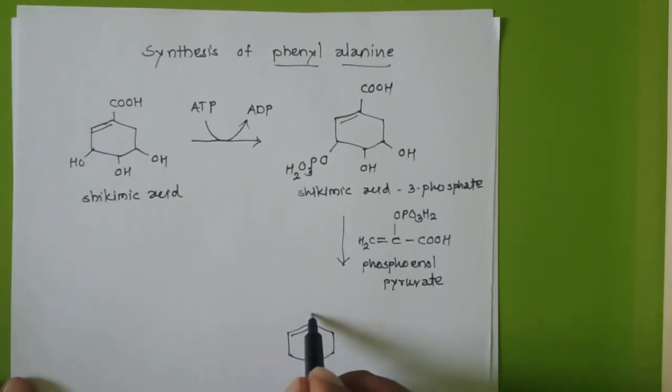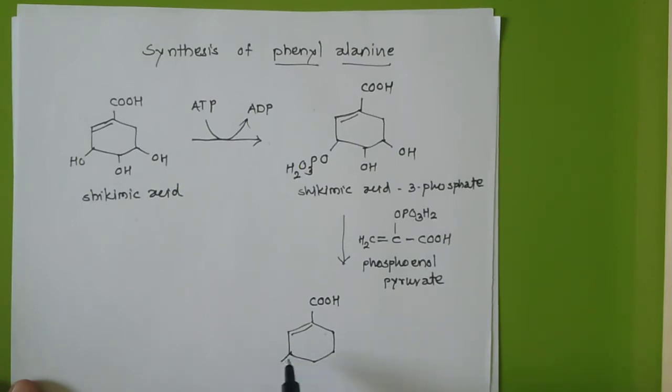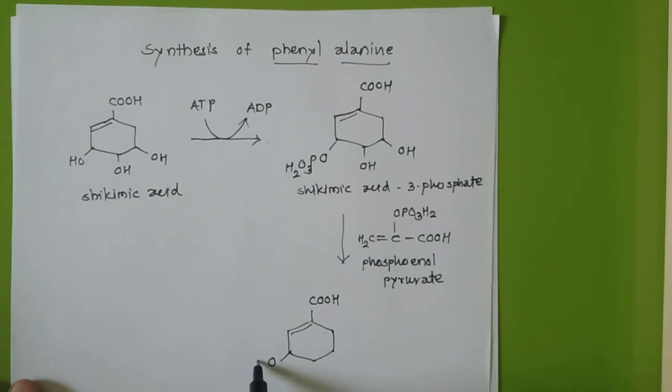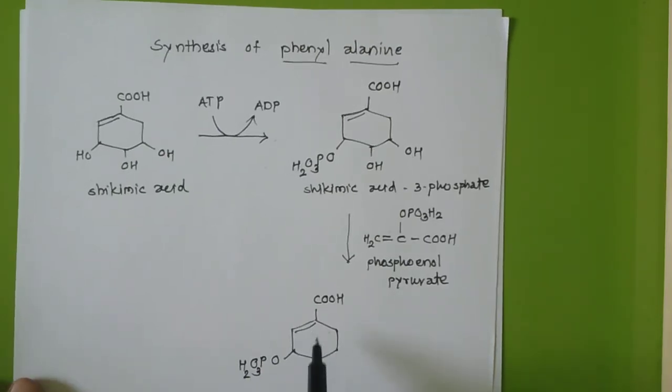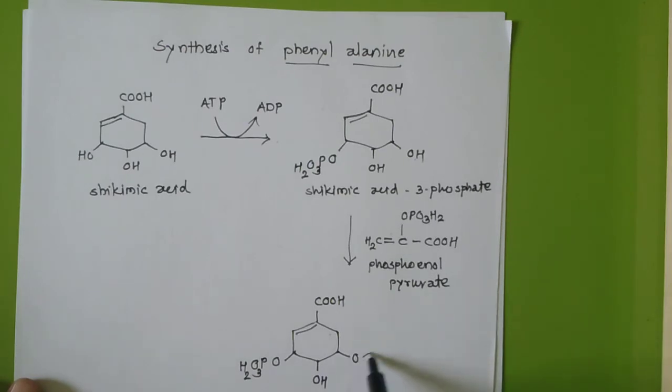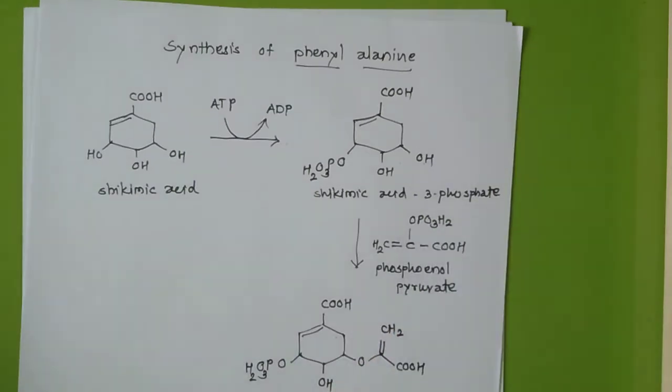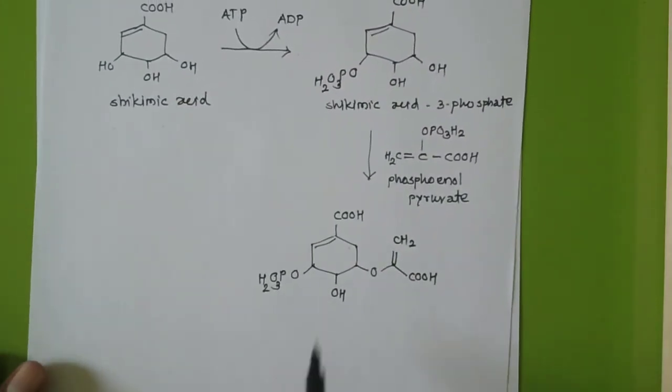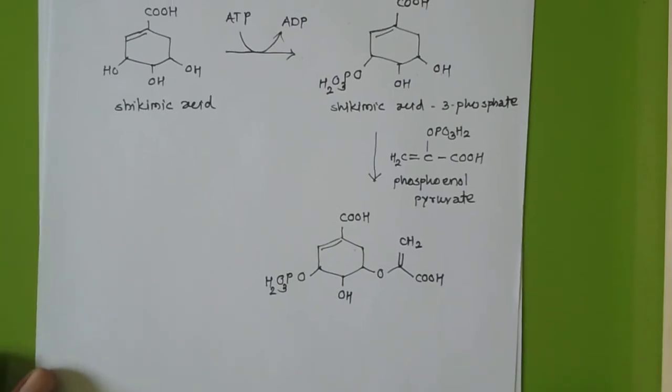this is the double bond, then here is COOH, then OH, then this group will be the phosphate, COOH, and this CH2. So this phosphate group will be removed, that's it. So there will be formation of this kind of intermediate.